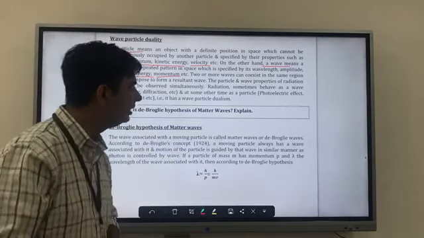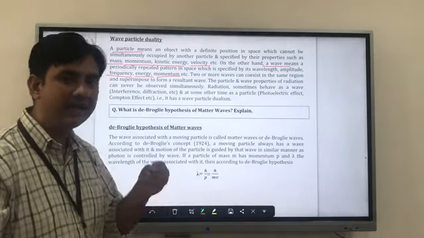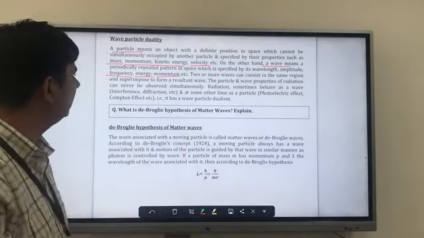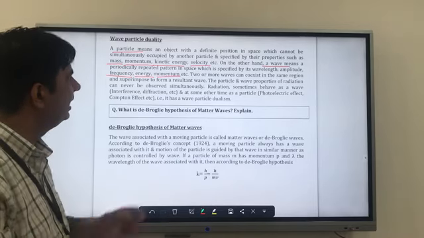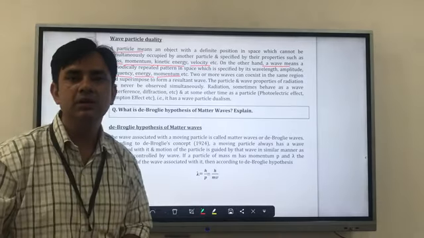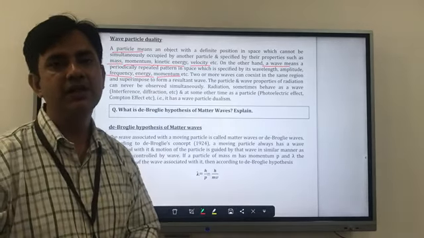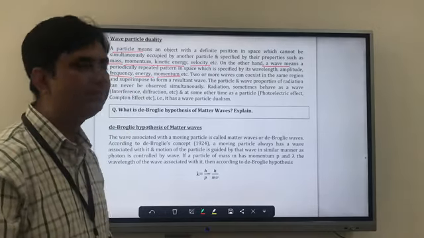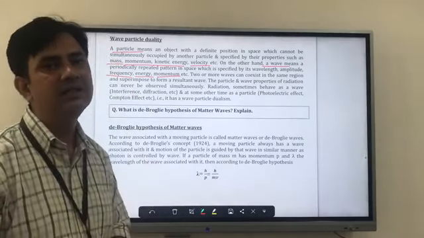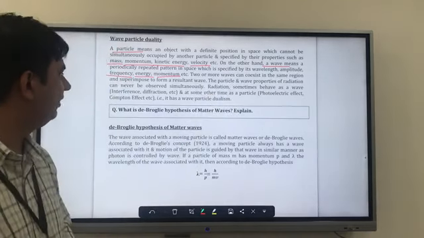So you cannot say that at this particular point it is behaving as a particle as well as a wave. The particle and wave properties of radiation can never be observed simultaneously. When it is behaving as a wave, it has the properties of interference and diffraction, and when it behaves as a particle, it has effects such as the photoelectric effect and the Compton effect.